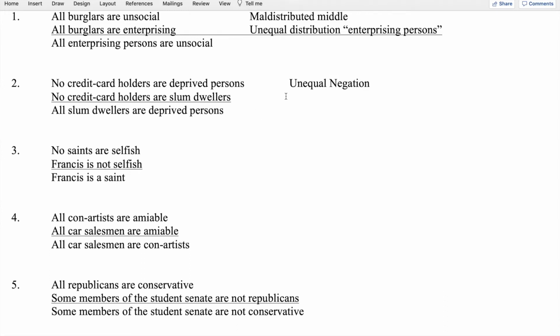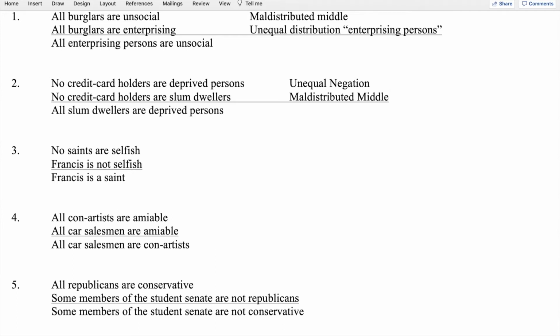And then we can look at the middle term. And here the middle term is credit card holders. It's the term that appears in both premises, but not in the conclusion. And in this case, we've already indicated that that term is distributed twice. So again, we have mal-distributed middle, because the rule for middle terms is middle terms must be distributed once and only once.